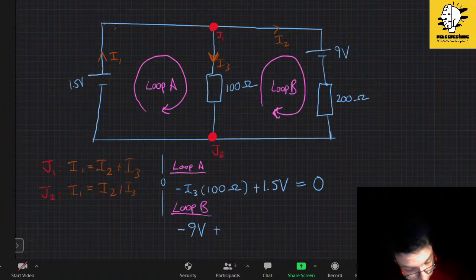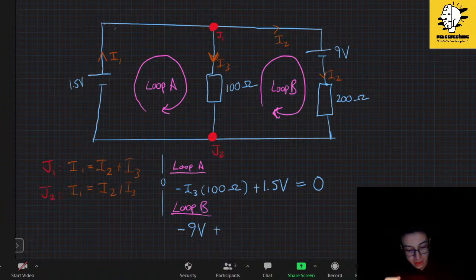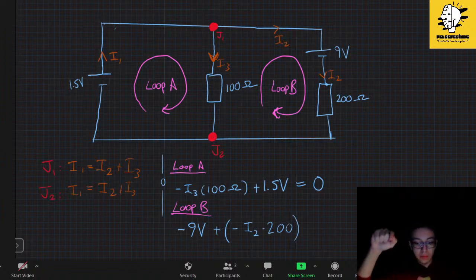Now, since I am going down the stairs and following the direction of my current, I am losing energy, losing voltage, decreasing voltage. Voltage is equal to current times resistance. Therefore, I will say minus I2 times 200. Why minus? Because I am following the current. Then I am now at J2, the second junction.